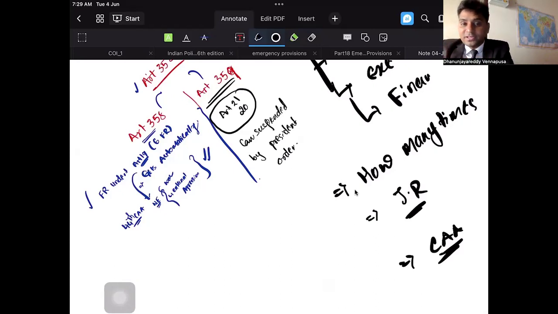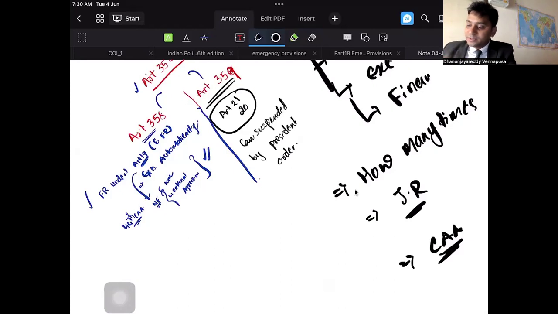Whereas Article 359 says, except Article 20 and 21, all the other fundamental rights can be suspended. All the other means the fundamental rights chapter, which begins at Article 12 and ends at Article 35. Anything can be changed. Already Article 19 is changed under Article 358, so leave it. Here they are saying Article 20 and 21 cannot be suspended in any case. However, other fundamental rights can be suspended by presidential order.